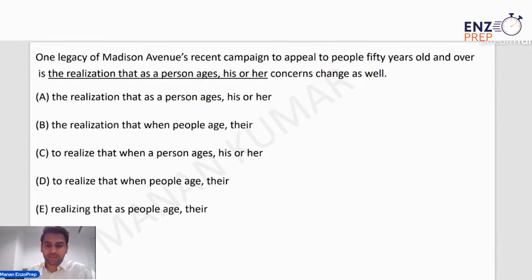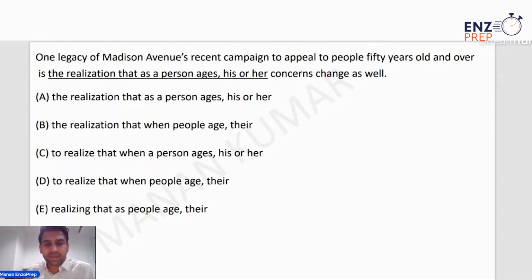Now, if you look at this question, what's really important to understand is that context and meaning, which a lot of people end up ignoring, is one of the most important things to focus on in sentence correction these days. In my recent discussions with people who have gone on to score a 97th percentile, which is around 43, I have noticed that every single person had the same feedback: you can eliminate two or three options based on grammar, but the last two answer choices are both going to be grammatically correct. So your job is to understand contextually which one makes the most sense, meaning-wise, which one is the more logical out of the two. So it's really important to pay attention to meaning and context.